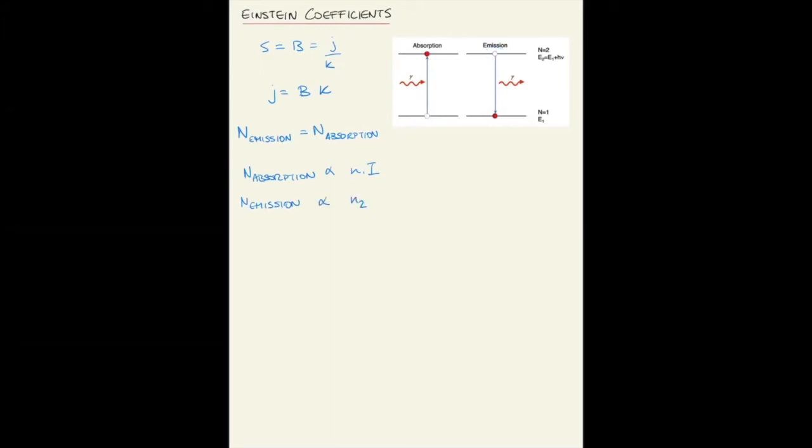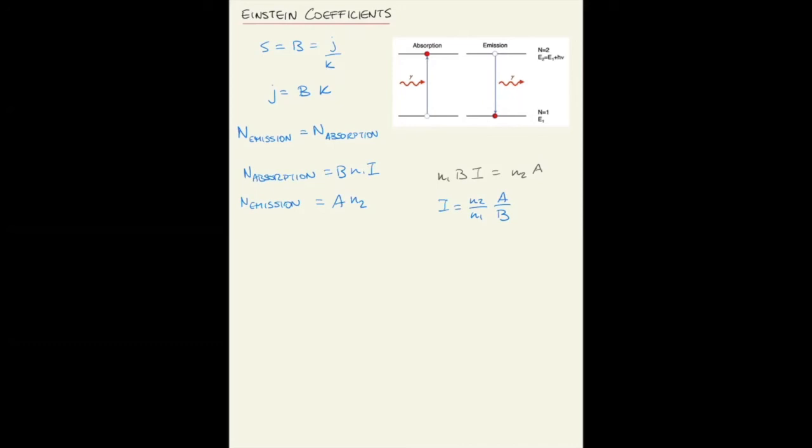Transform this into equalities. You call these proportionality coefficients the probability of these events. So the probability of emission events, call it A. A is the probability that an electron is going to transition back to the fundamental. And B is the probability of a radiative excitation event, an absorption. Right, so let's put this in equilibrium.